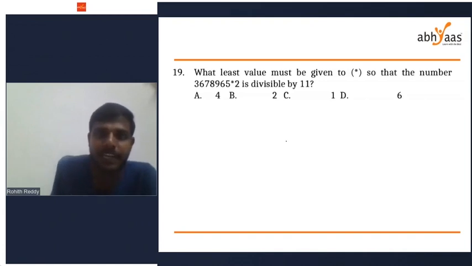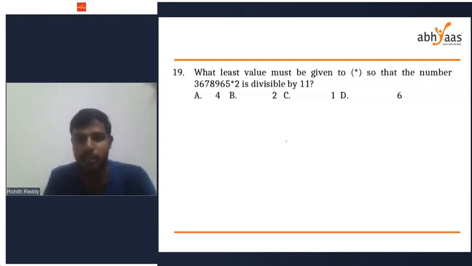The number is 3, 6, 7, 8, 9, 6, 5, star, 2. So what is the value you can give to star?